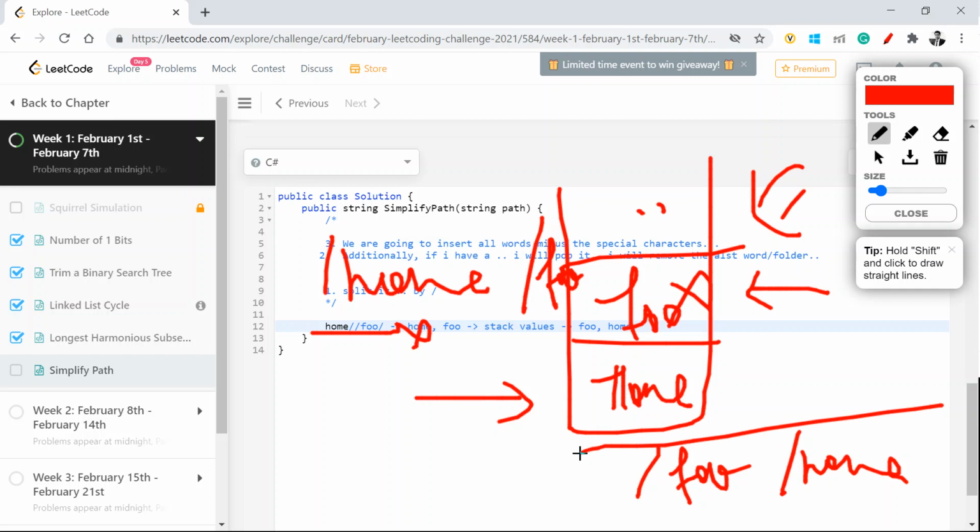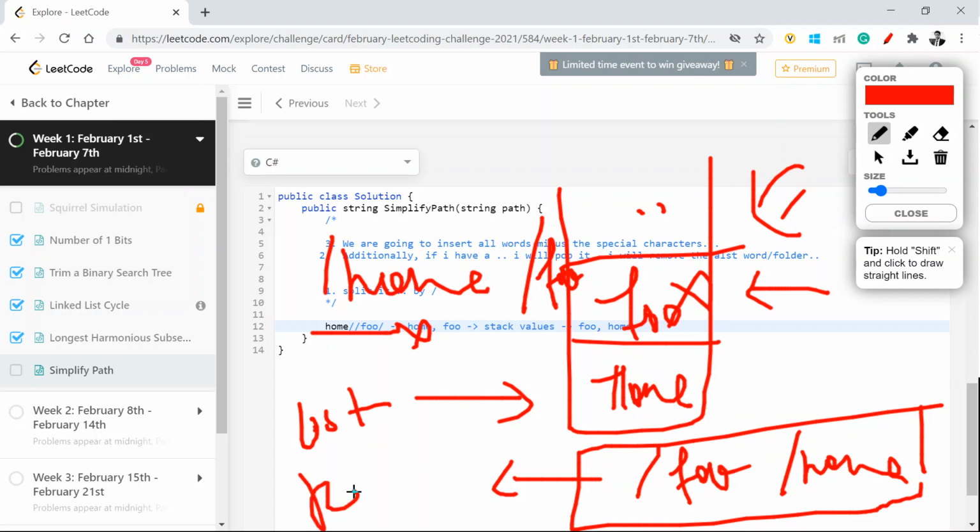To mitigate this, we are going to insert these values into a list in the same order. That means it will insert foo, home, and then I will reverse it. That ensures I have it in the correct sequence: I inserted foo, home, then I reverse it, so it will be home, foo, and then I just reformat it and send it across.